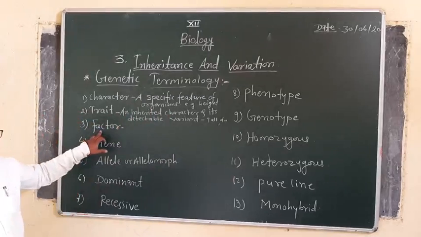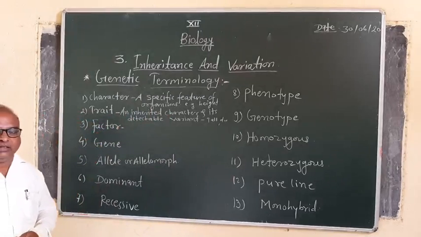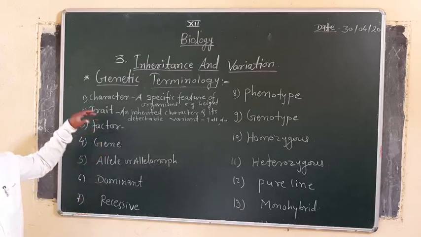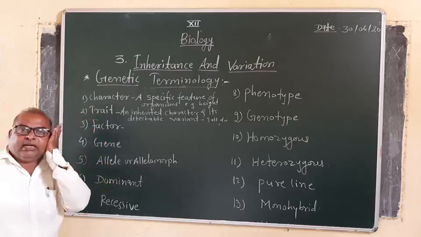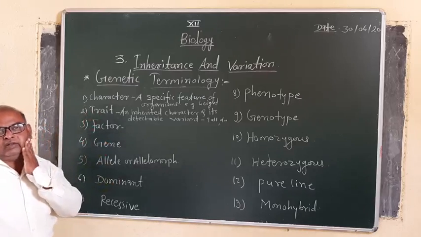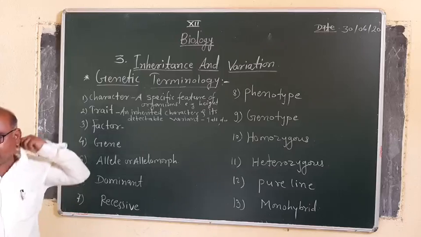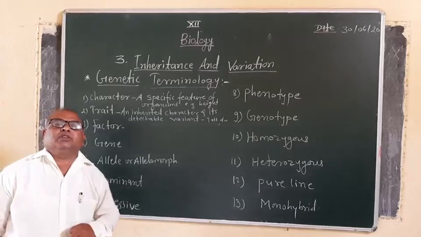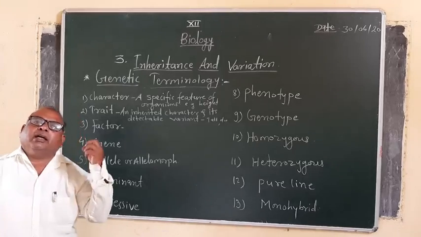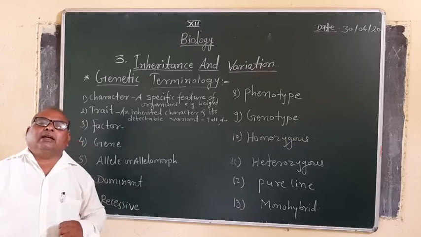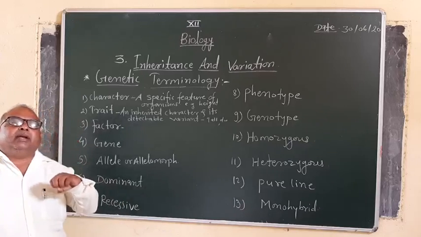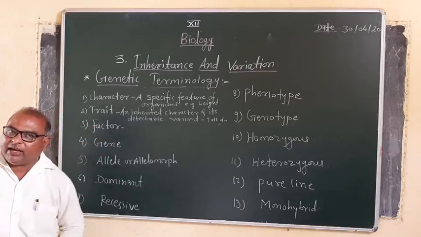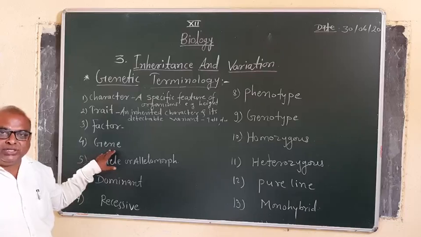Now, the third term is factor. Factor is the word used by Mendel. It is nothing but the transmission of a character being made by a small particle, and that is named by Mendel as a factor. Nowadays, the same factor is labeled as a gene.